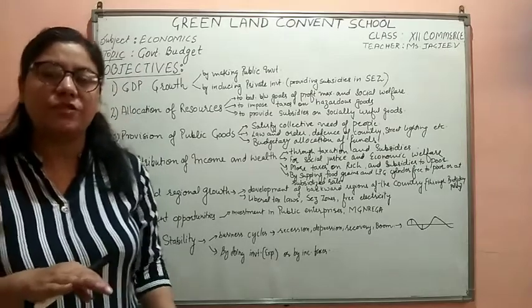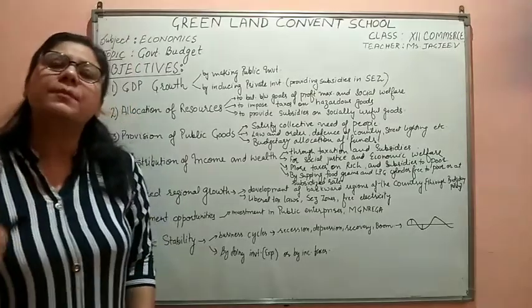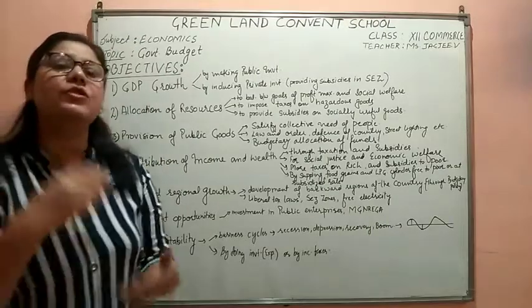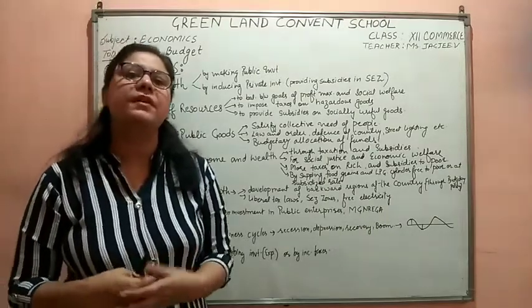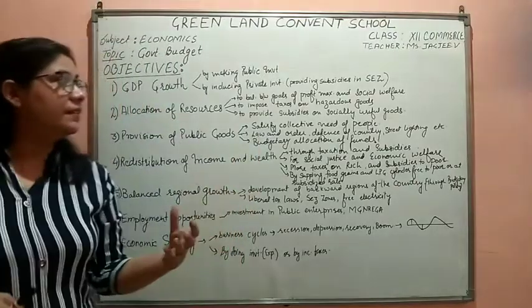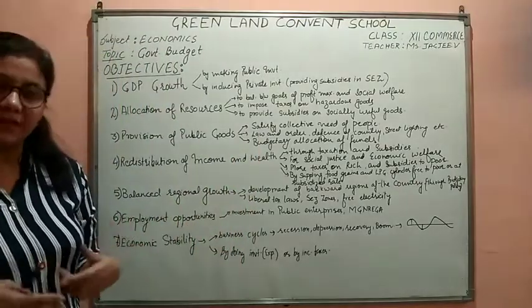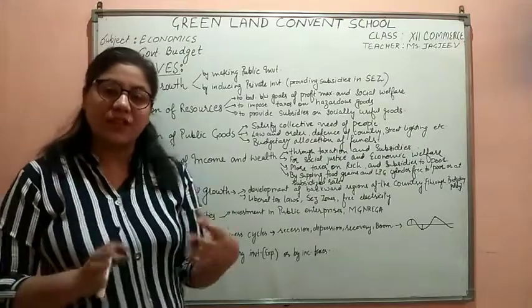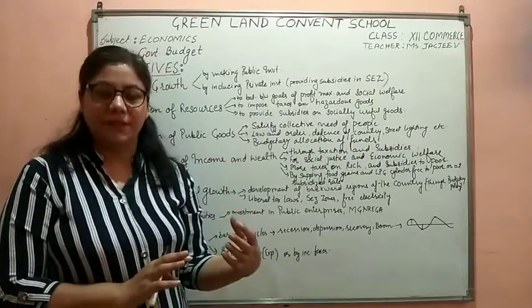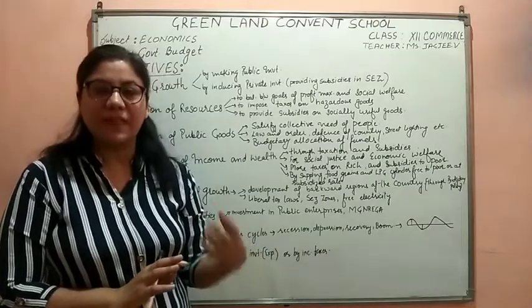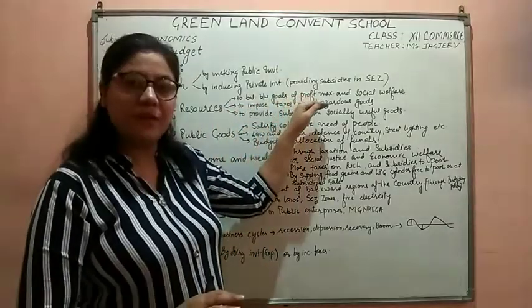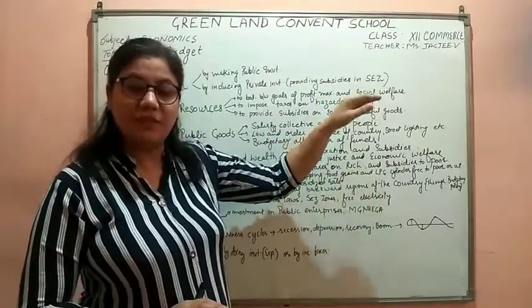Those goods and services should be produced which not only maximize the profit but also provide social welfare. Those techniques of production should be adopted which not only increase the profit but also give employment to the people. So resources are allocated by the government through its budgetary policy in such a way that the goals of profit maximization and social welfare are balanced.